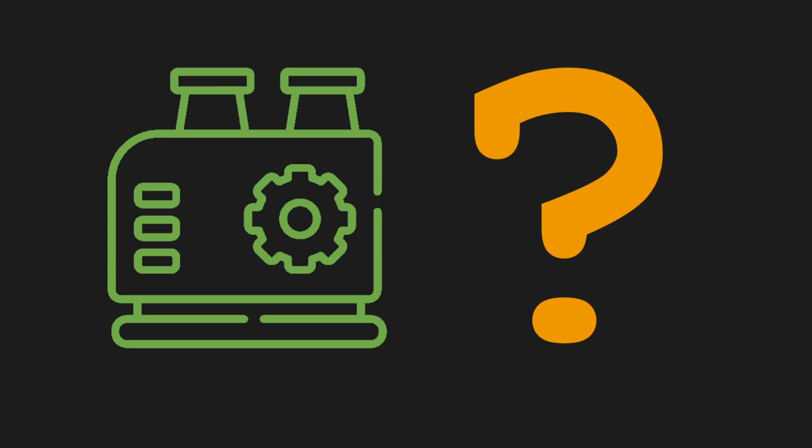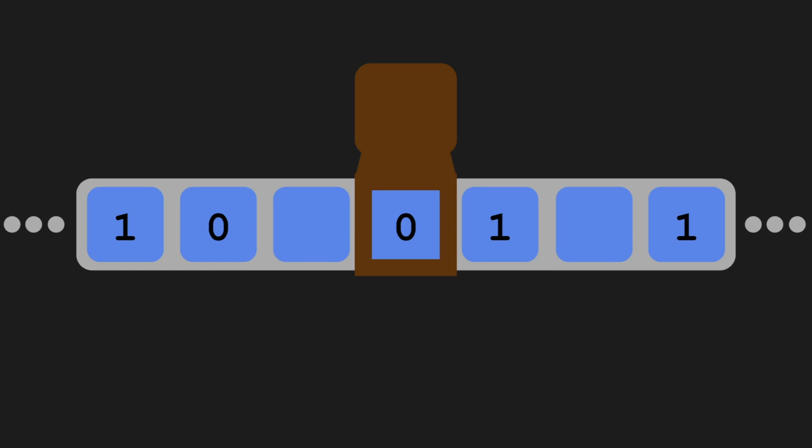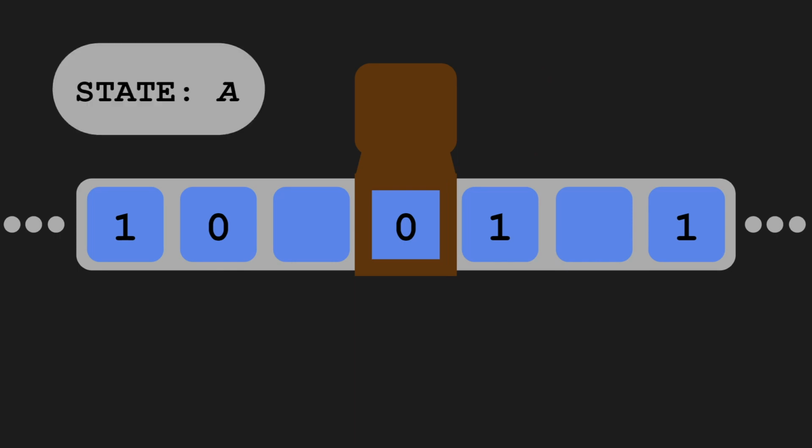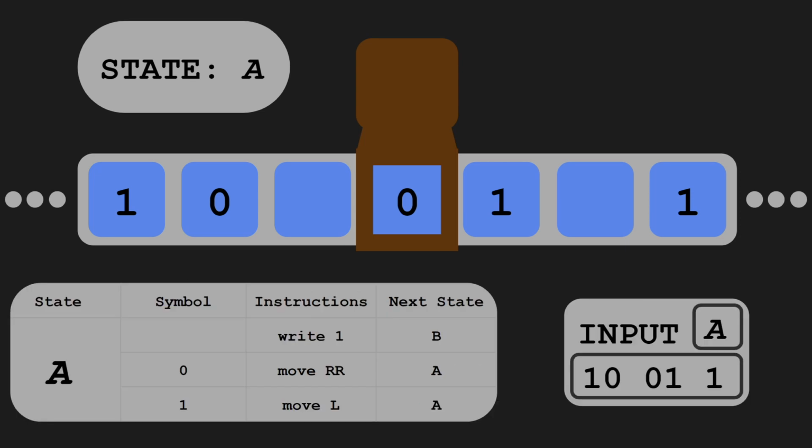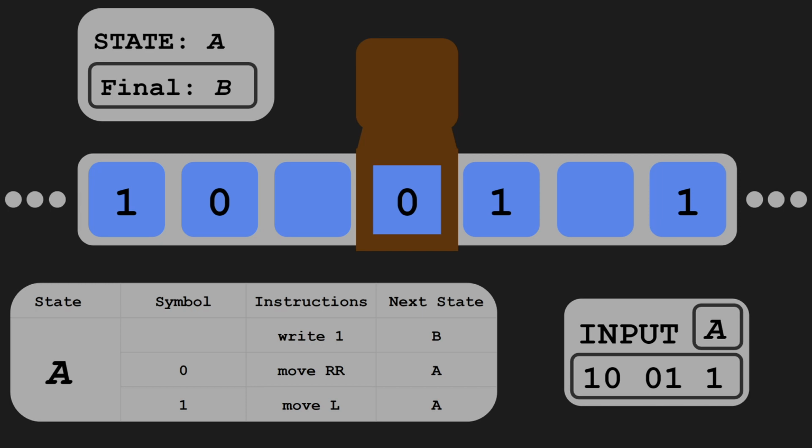So let's begin. What is a Turing machine? Well, you can think of a Turing machine like an infinitely long strip of paper divided into cells. Each cell has a symbol on it that can be changed by a head as it travels along the tape. The machine also has a state register, which is usually just represented as a letter. It has a table of instructions where each row has a possible state and the symbol under the head, and then based on those, some directions, like change the symbol or move to the right or left. It can also switch to a different state after it's done. It comes with a starting tape configuration, a starting state register, and an ending state, which whenever it reaches that state, it just stops.